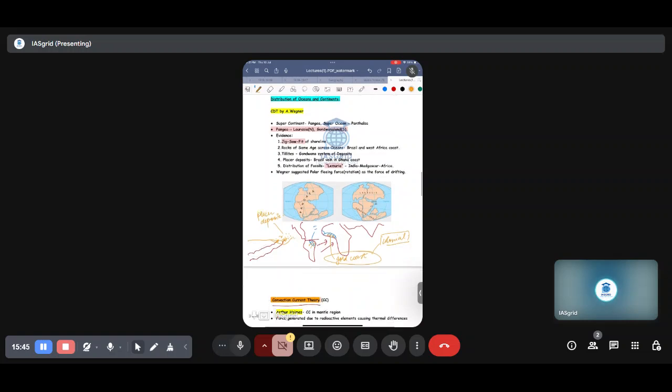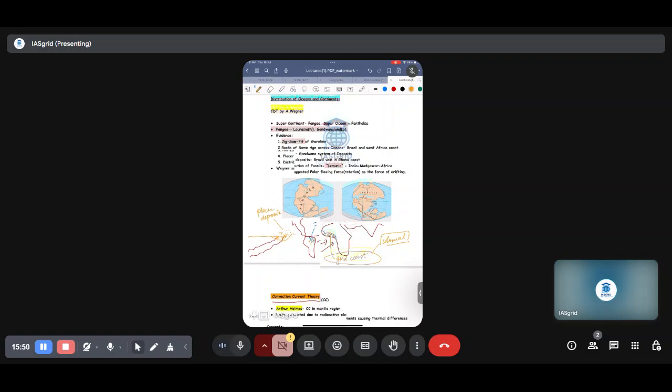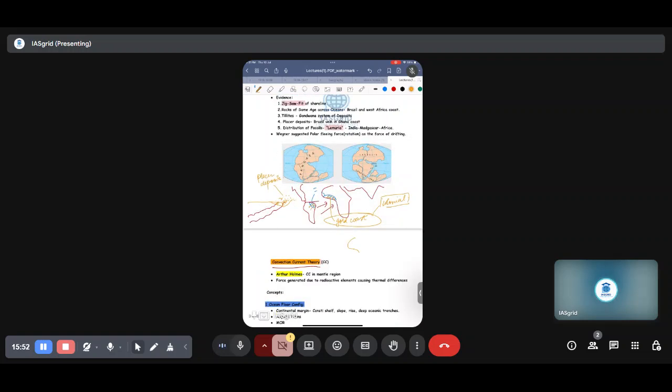And another, I'll tell you the distribution of fossils. For example, this is Africa, this is Madagascar, and this is India. These three regions were considered to be one part, and they have a special type of primate called lemurs.